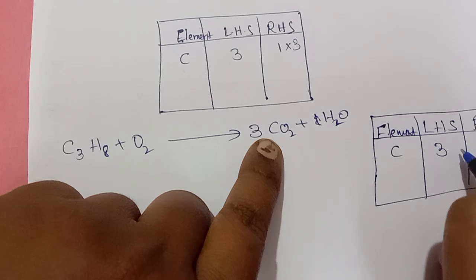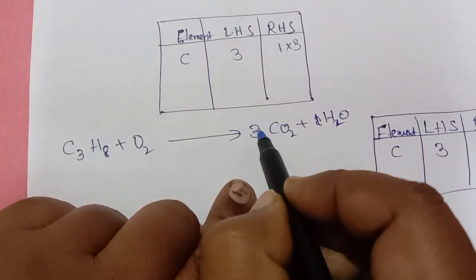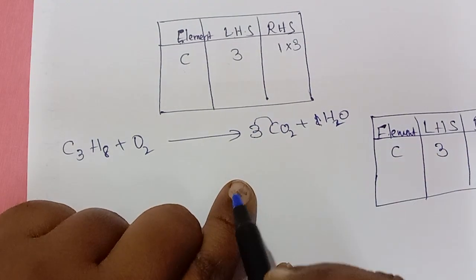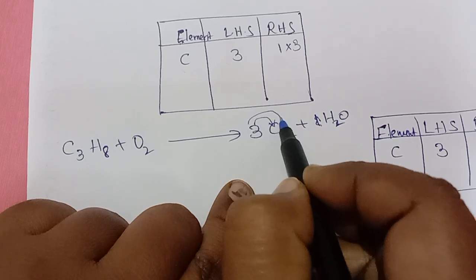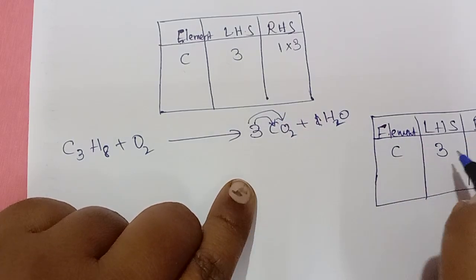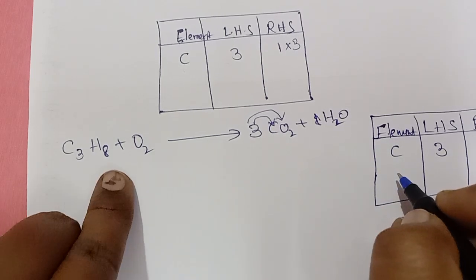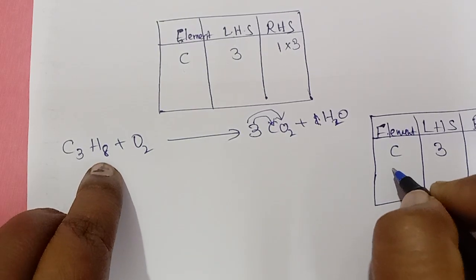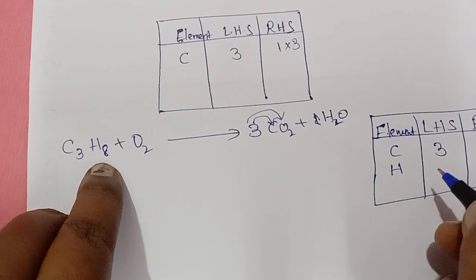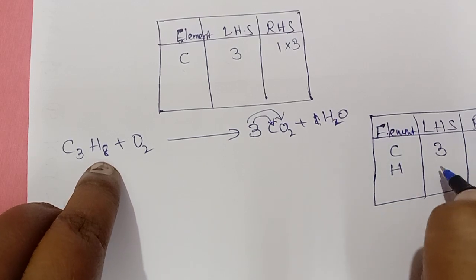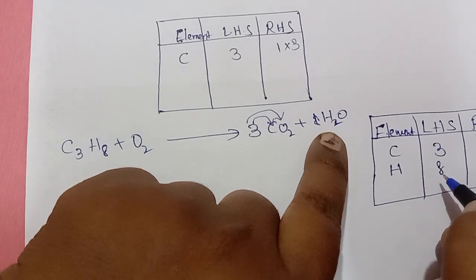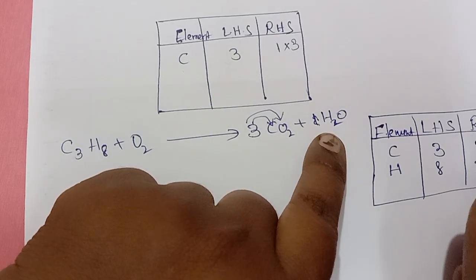Right hand side 3. This 3 is multiplied with both carbon and oxygen, right? So the 3 carbons are the same. Next go with the hydrogen. How many are there on the left side? 8. Right side only 2.